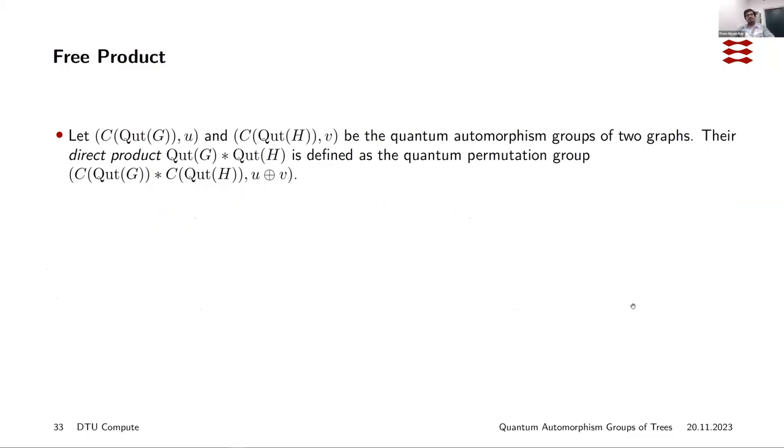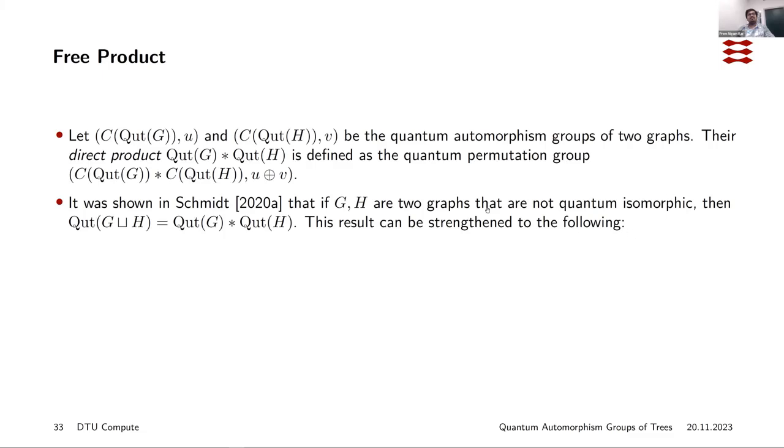And maybe we should just note that here our condition is that these graphs are not quantum isomorphic, not that they're not isomorphic, right? And there is one intermediate case, so we know what to do when these graphs are isomorphic as well. We'll see in a while.